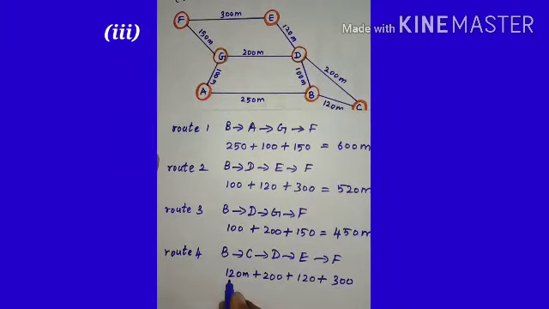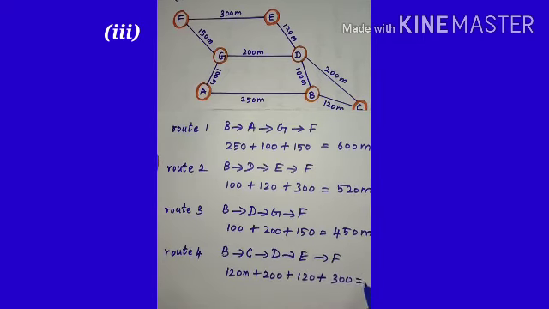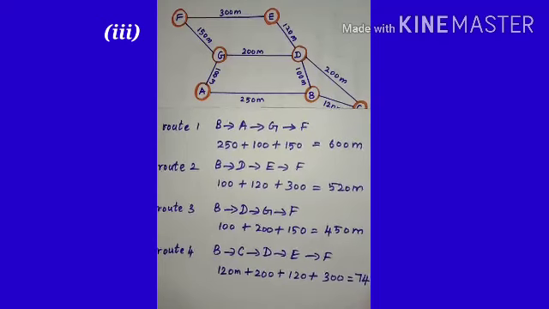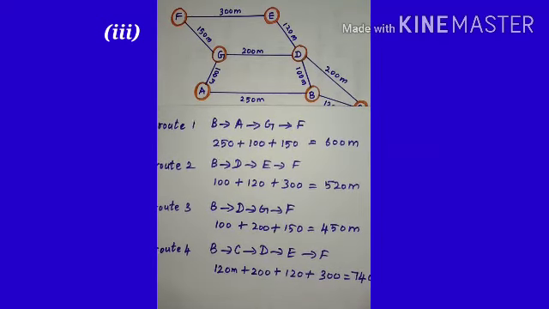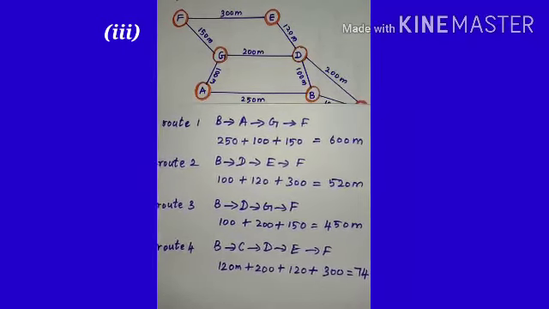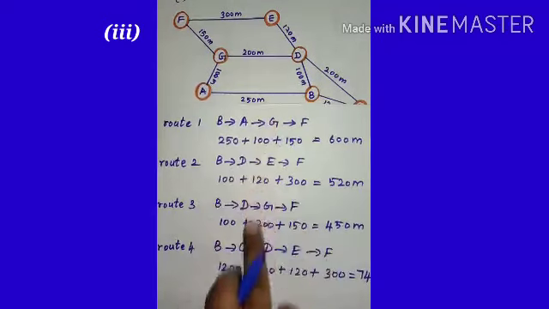So 120 plus 200 plus 120 plus 300 gives 740 meter.